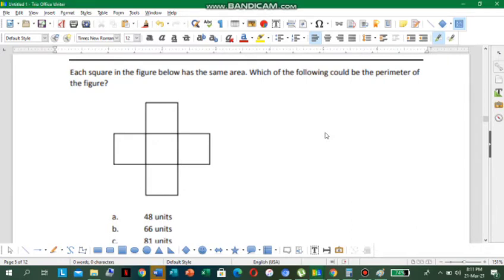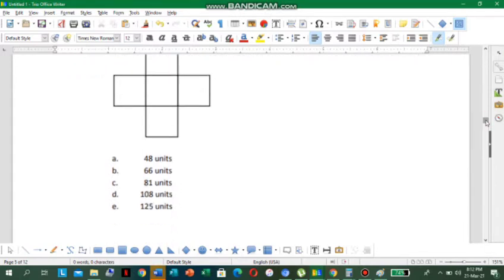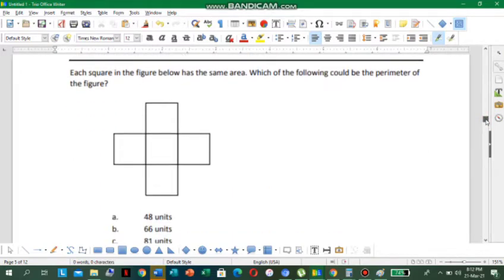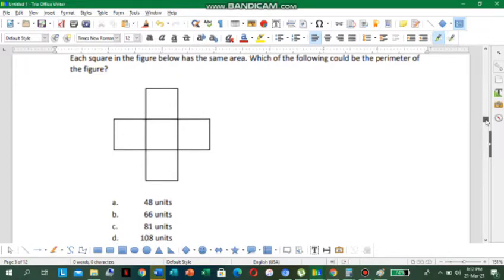So which of the following, A, B, C, D, or E, could be the perimeter of the figure? Now let us look at the figure again. Each square in the figure below has the same area. Which of the following could be the perimeter of the figure?